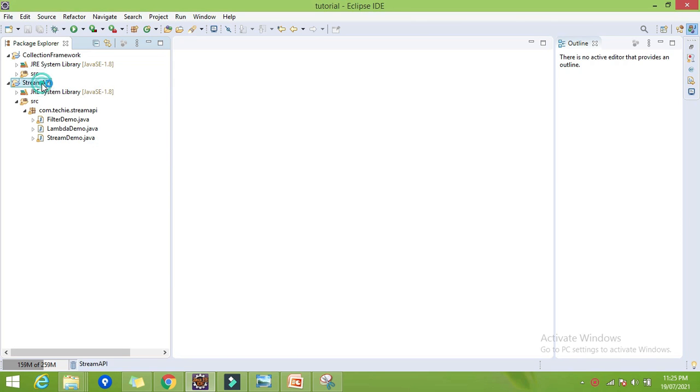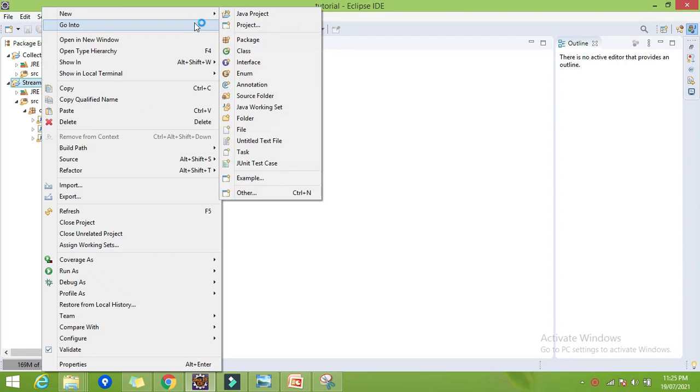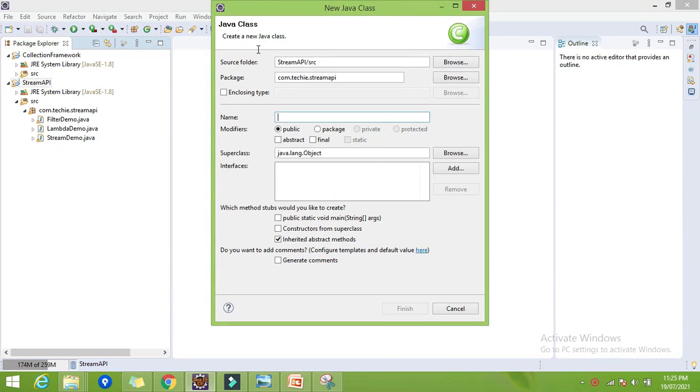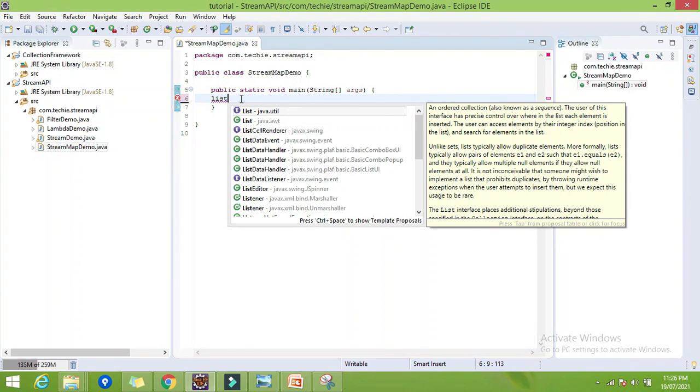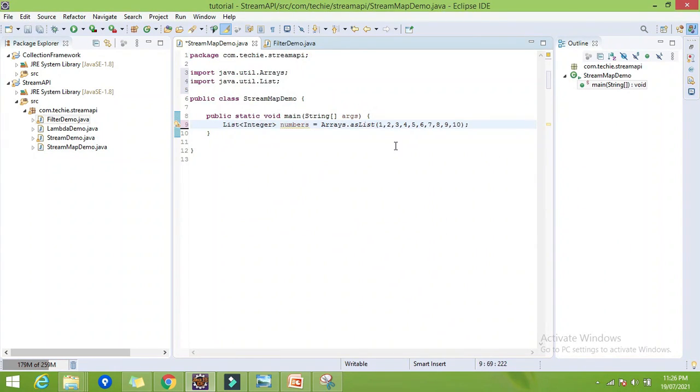Let's create a new class to explain the map function in the stream API. I will give the name StreamMapDemo with one main method. Let's create a list of integers of 1 to 10 elements. So I have created one list called numbers, which has 10 elements, 1 to 10. So I have the list of numbers.